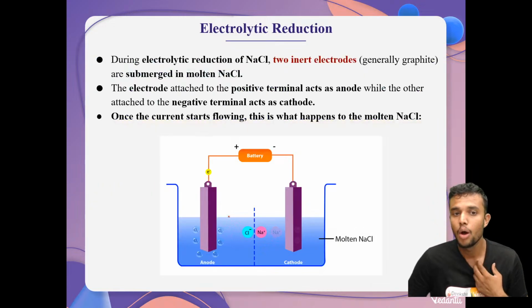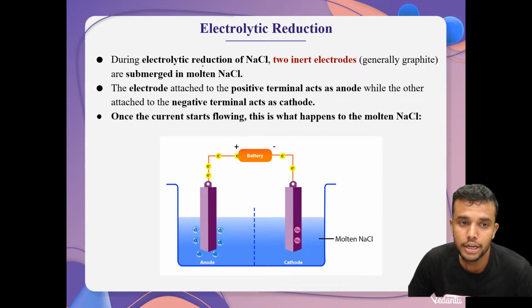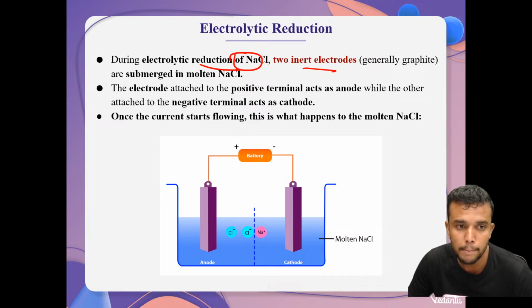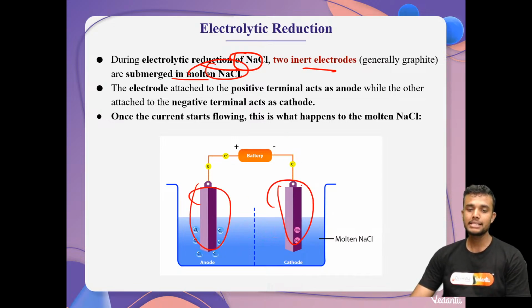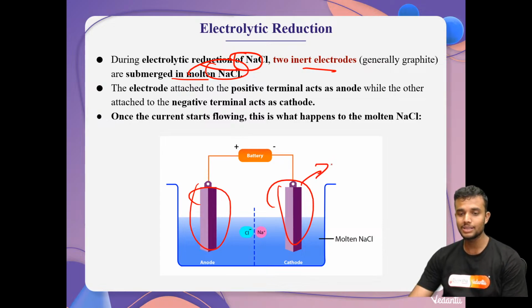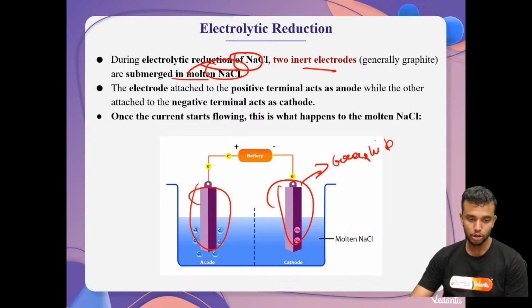Very simple, students. What happens in this process? During electrolytic reduction of NaCl, two inert electrodes are submerged in molten NaCl. We take two electrodes. Commonly, these electrodes are made of graphite only. Students, the positive electrode is called the anode, and the negative electrode is called the cathode.